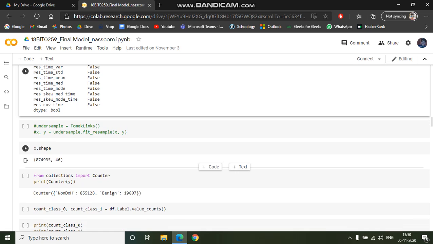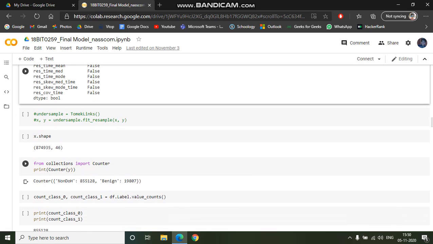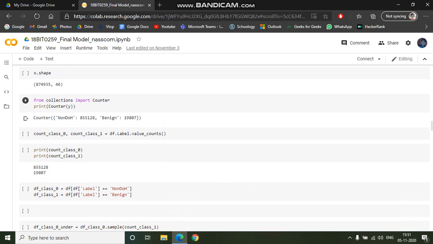And then if you want to see how much data is there in the non-DoS and benign parts, you can see there is a huge difference. Non-DoS has 8,55,128, benign has only 19,000 some. So that is why we want to do some undersampling using random sampling as well.